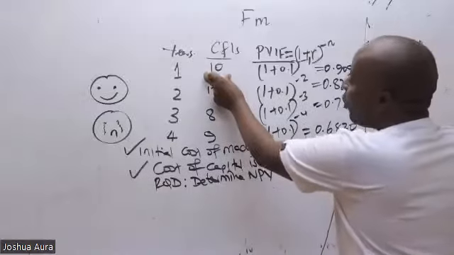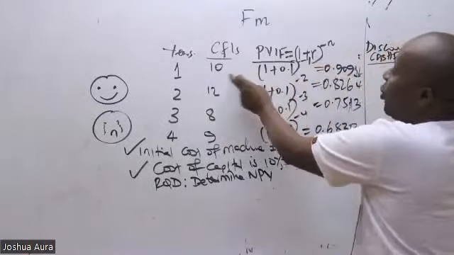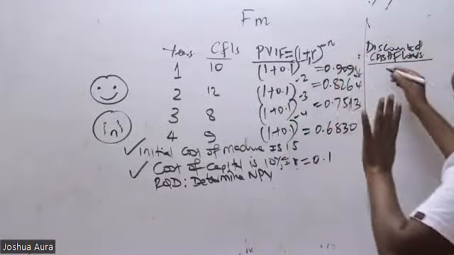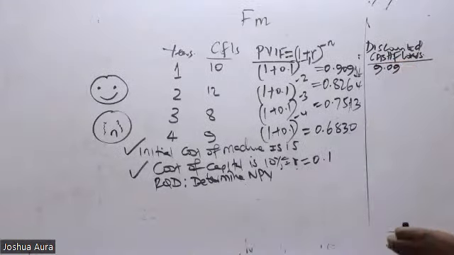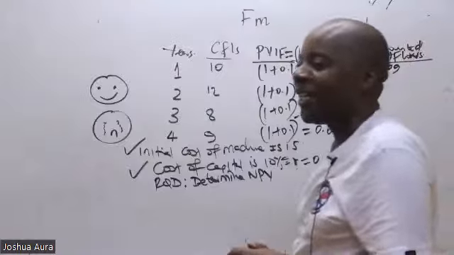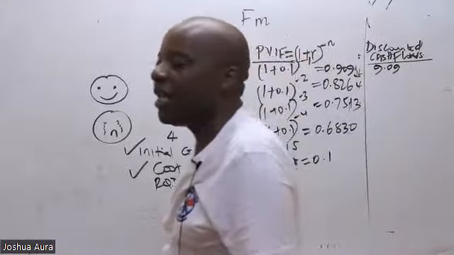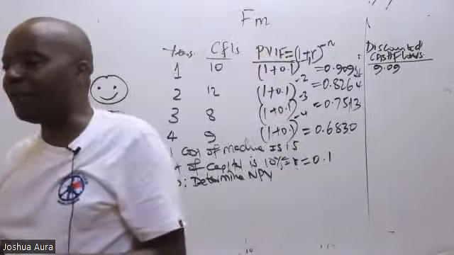So you take a cash flow with its discounting factor, you multiply. I know that the first one will be 9.09 in 2 decimal places. How about the second one?